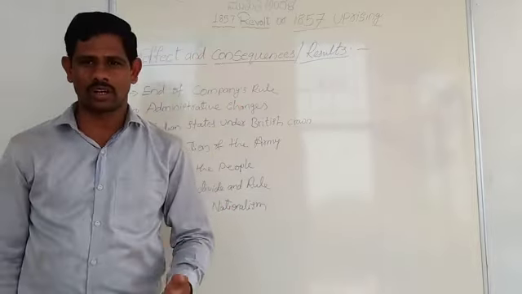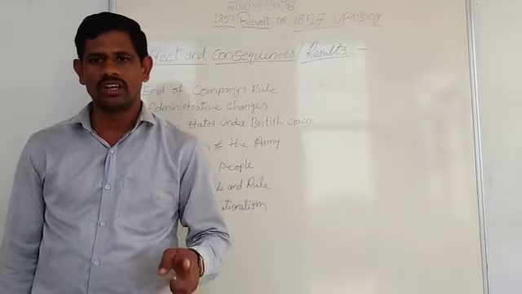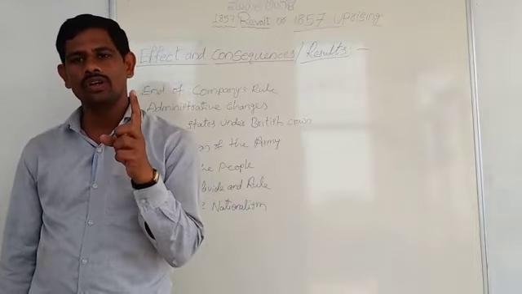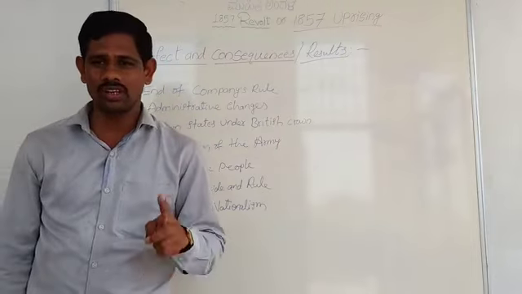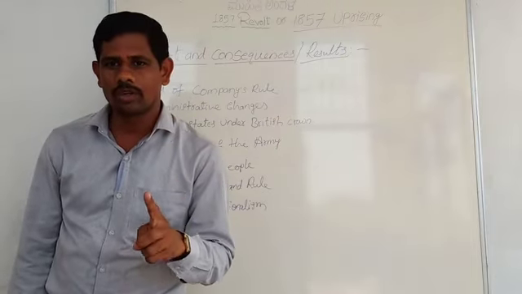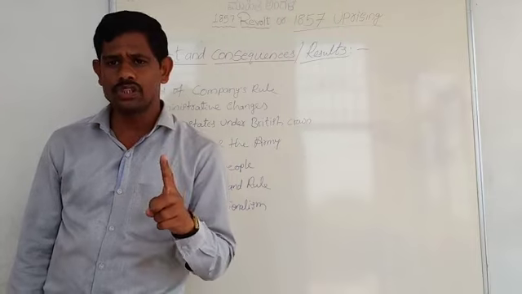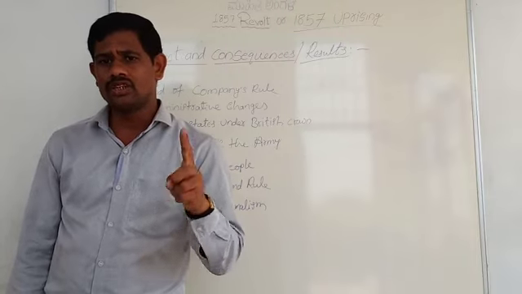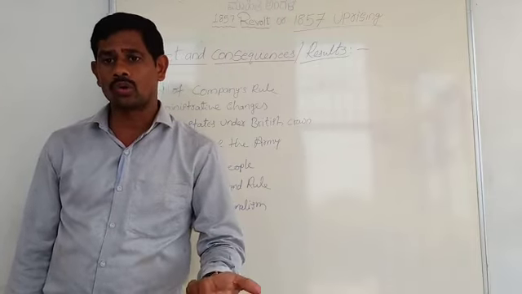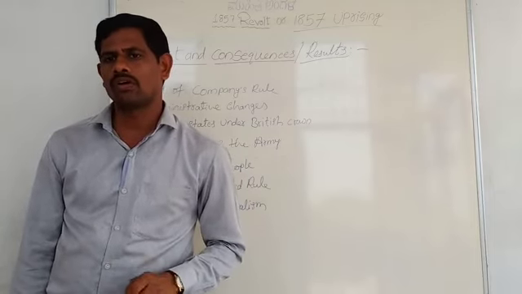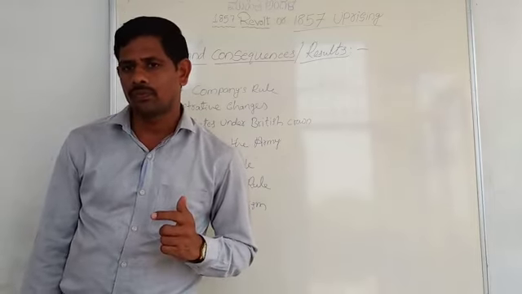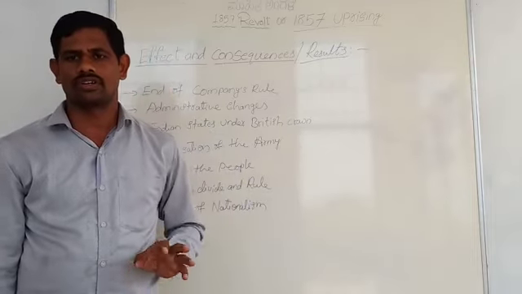Next, the council would consist of 15 members. The Secretary of State for India's council consisted of 15 members, of which 8 would be appointed by the Crown, that is Queen Victoria, and the rest by the Court of Directors from among themselves.